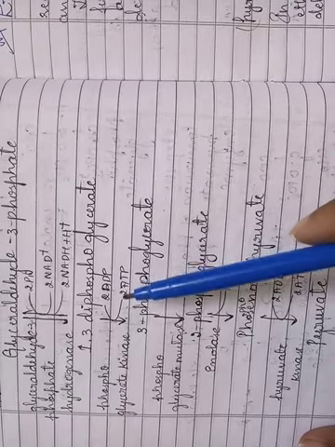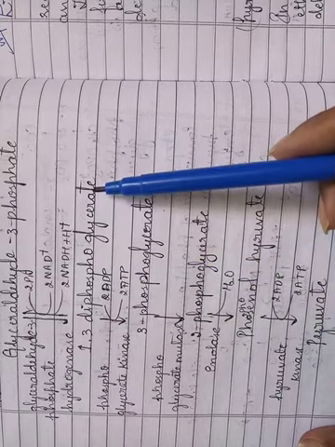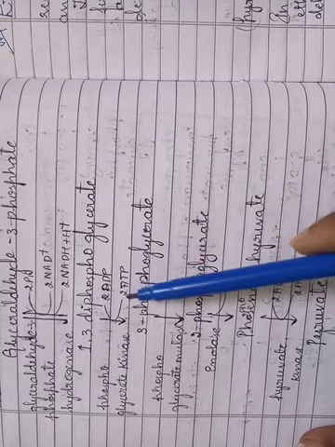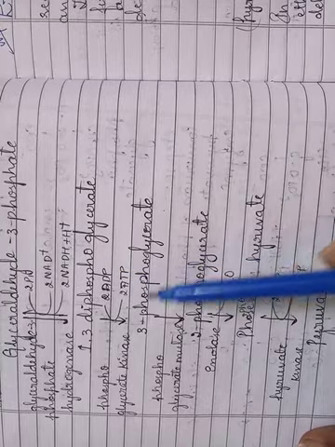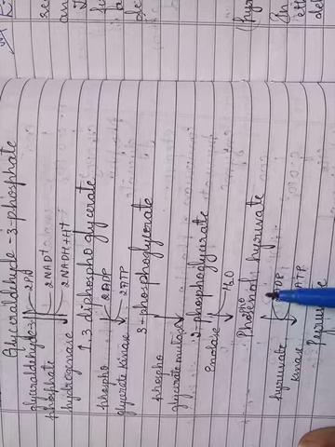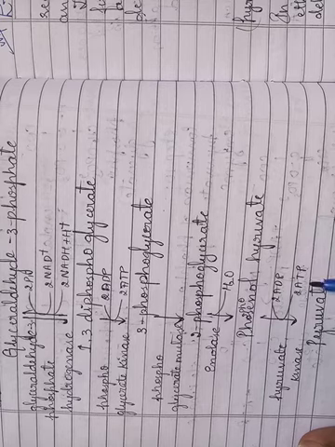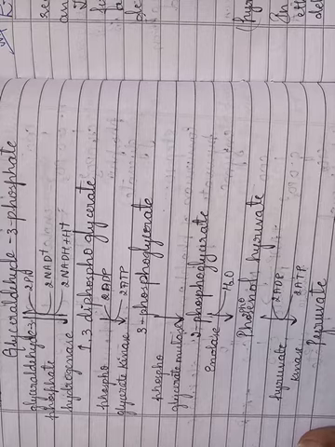Here you can see at step 7, this 1,3-diphosphoglycerate gives 2 ATP molecules. So there is a production of 2 ATP molecules in step number 7. In step number 10, you can observe the phosphoenol pyruvate. When it is converted into pyruvate, here also there is the production of 2 ATP molecules. Therefore 4 ATP molecules are produced.